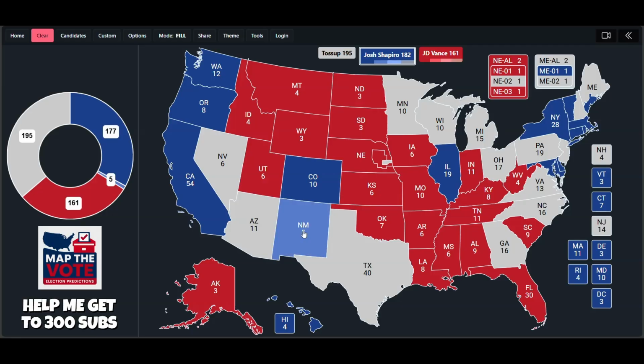And now moving on to the likely states, I think New Mexico, Josh Shapiro would improve on Kamala Harris's 6-point margin here. I think Shapiro wins by around 8 percentage points, but I don't think he quite gets to double digits, which would make New Mexico a safe state. So I think Shapiro carries New Mexico by a likely margin. And in Nebraska's 2nd Congressional District, Kamala Harris won here by over 4 points. I think Shapiro can clear the 5-point hurdle, making Nebraska's 2nd Congressional District in the likely Democratic column.